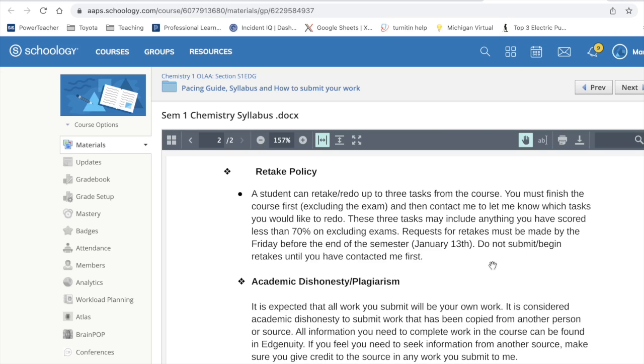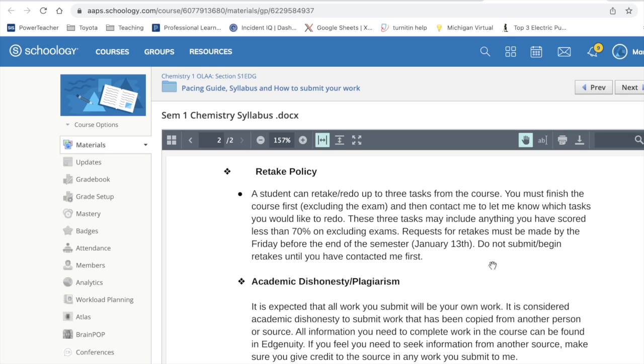If you want to retake something, you have to request that to me by that last Friday before the end of the semester, which once again is going to be January 13th, okay? Now, why do I make you wait until you finish the course, except for the final exam, before you figure out what those 3 things are?